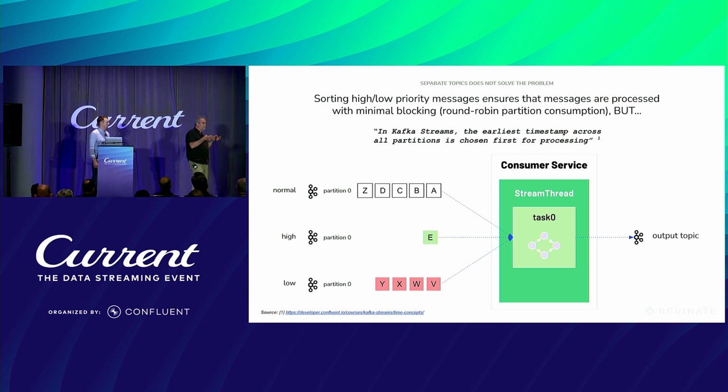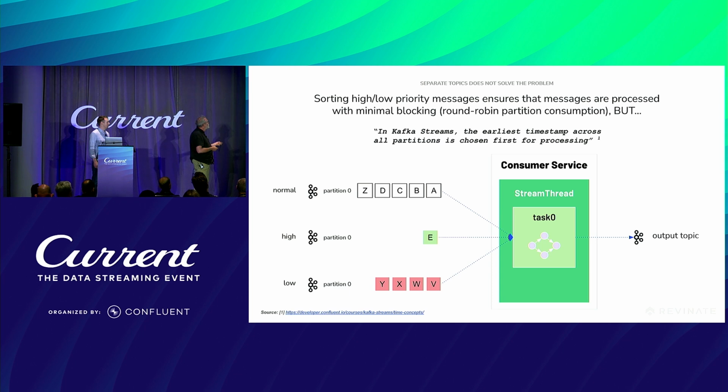Conversely, if we make the batch size really small, like one message, so now on the first polling event, he'll go and he'll grab message A and process it. On the next polling event, he'll grab E, process that. It seems better, but it's completely dependent on the configuration, and how many messages are actually in that topic at the time.